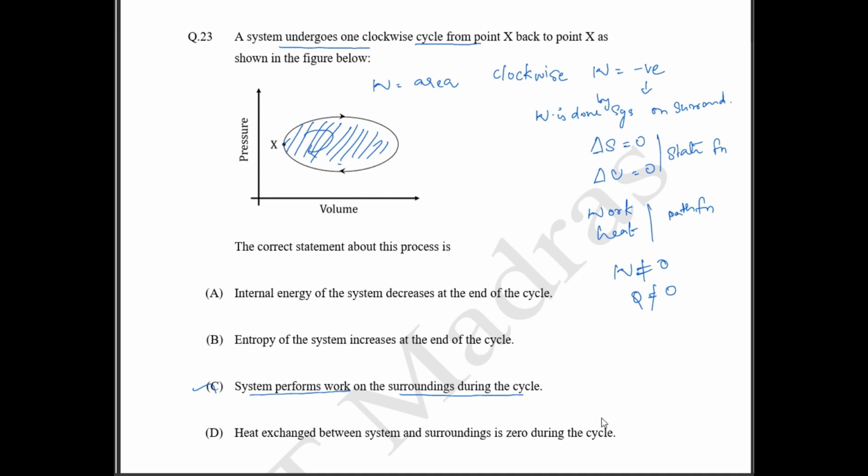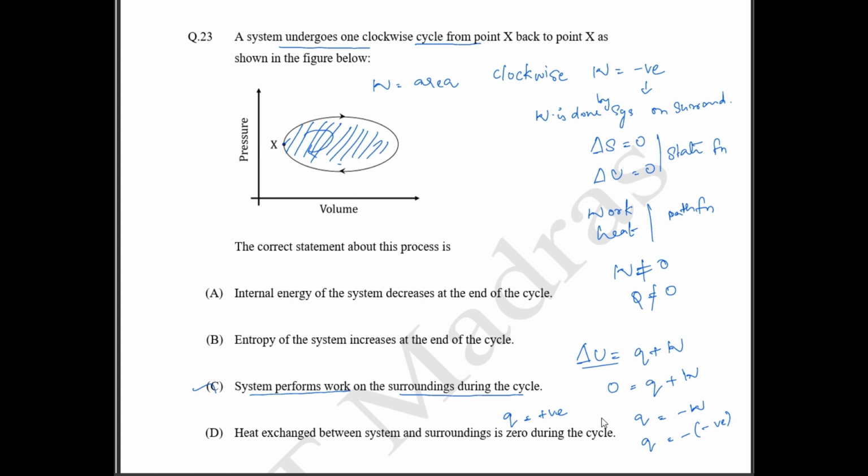We know from the formula, del U is equal to Q plus W, the thermodynamic law. We know that del U, the internal energy change, is going to be 0, so Q is equal to minus W. Work done is already negative, so the heat exchanged during the cycle, Q, will be positive.